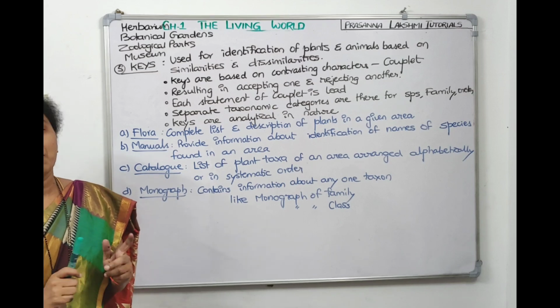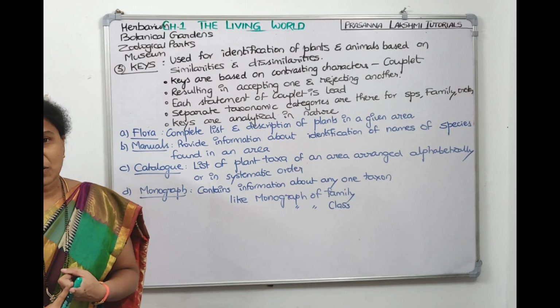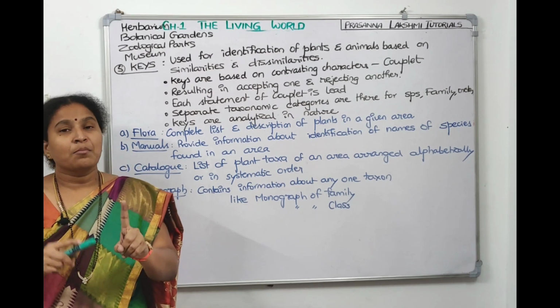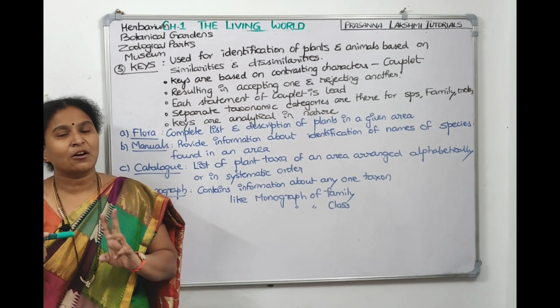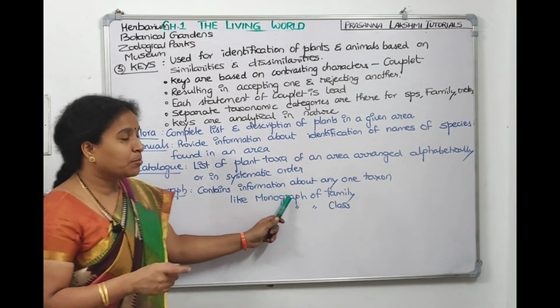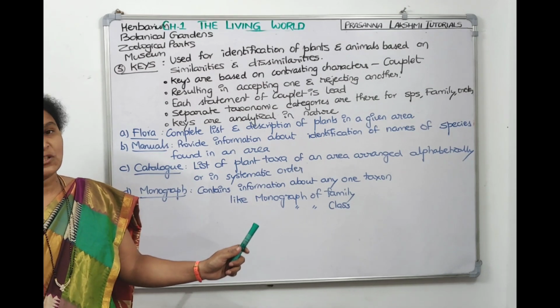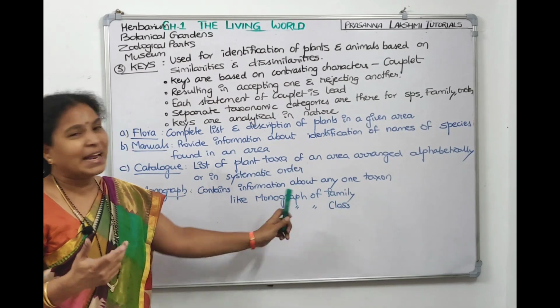The last one is monograph. Mono tells one. Monograph is recorded information, a description about a particular category. A monograph can be on a family, on a species, on a kingdom, on an order, like that. Monograph contains information about only one taxon. It can be of kingdom, phylum, class, order, genus, species, like that. A monograph for family will be there, a monograph for class will be there.